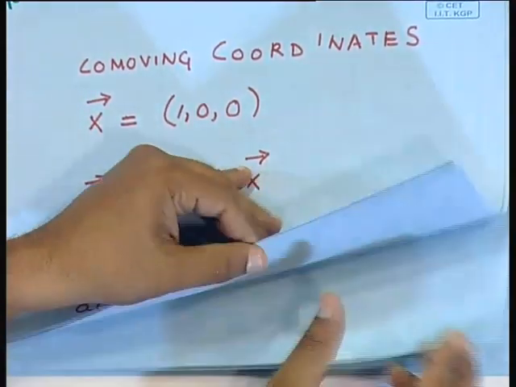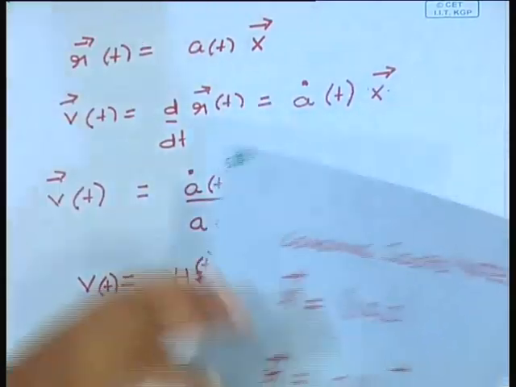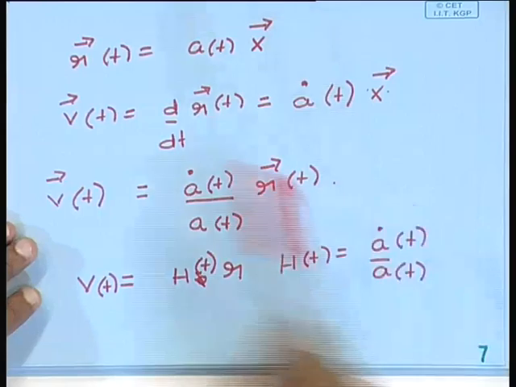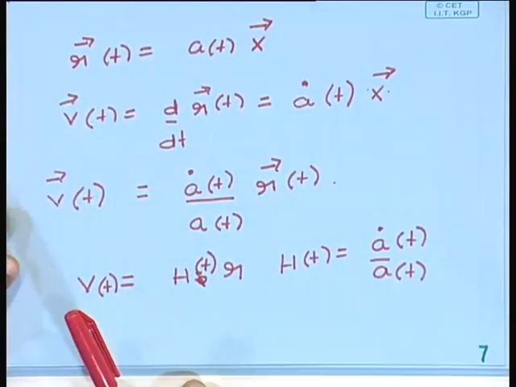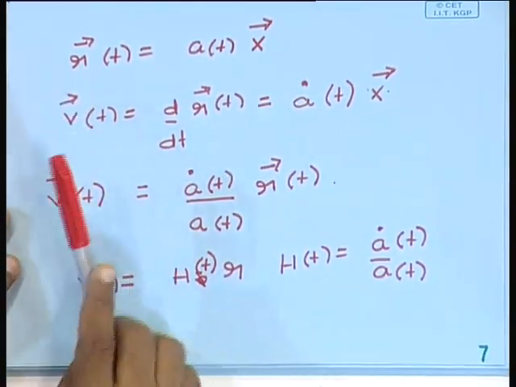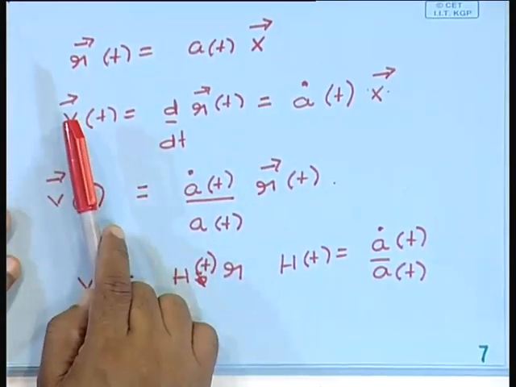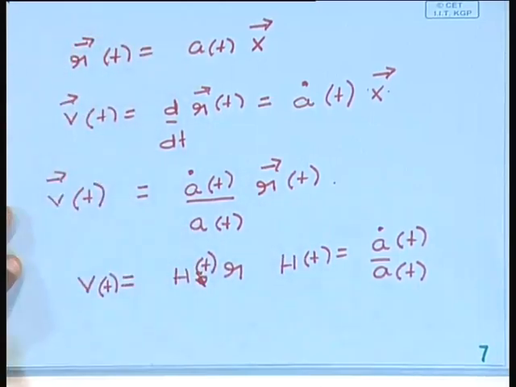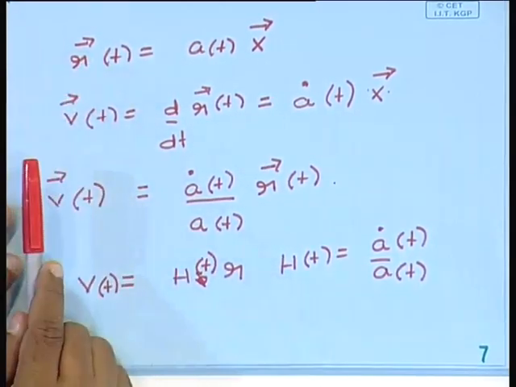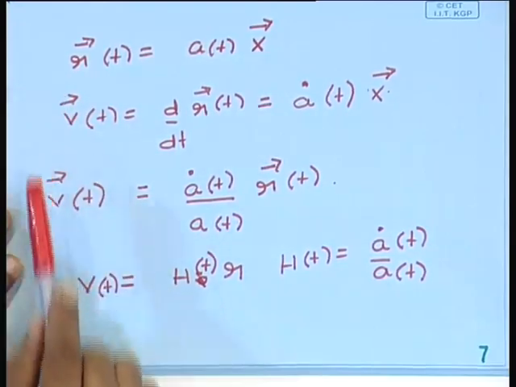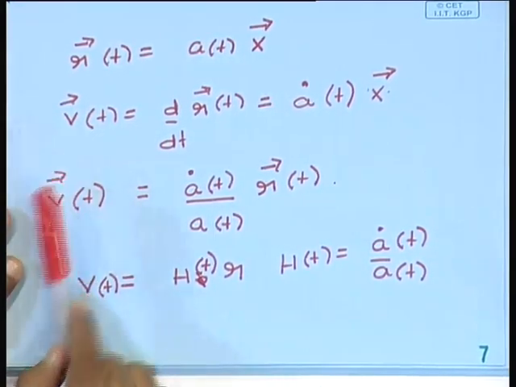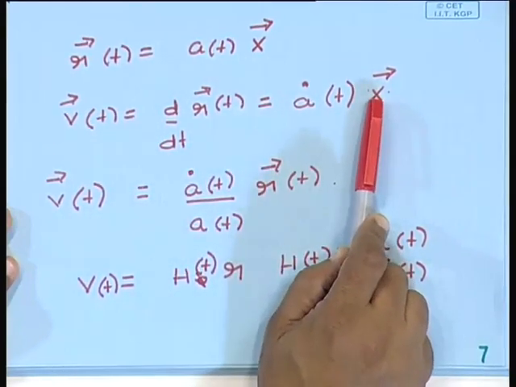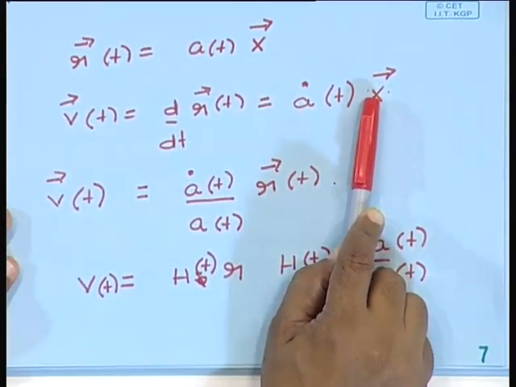So, we had introduced this comoving coordinate system and then asked the question: suppose I sit at the origin, or any other point for that matter, we have chosen the origin, what is the speed with which a galaxy at some position r is moving? To determine the speed of that galaxy, we differentiate r of t, we get v of t. When you differentiate this, the galaxy's comoving coordinate does not change, since the coordinate system moves with the galaxy.